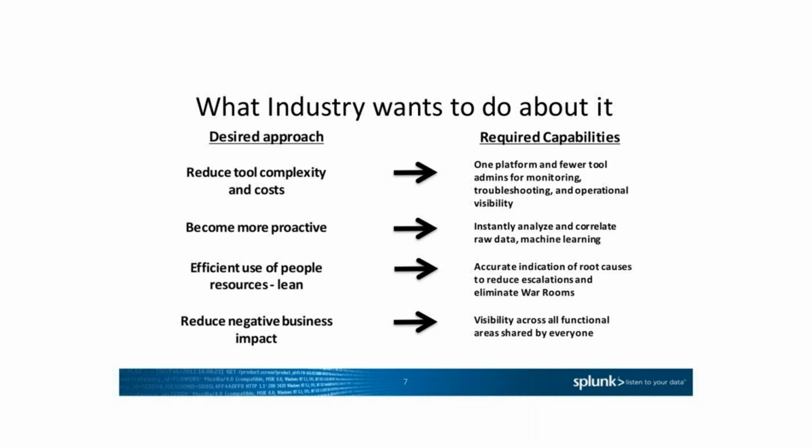And final point, like I already told you, reduce the negative business impact. It's a visibility across all functional areas shared by everyone. Finally, the most important thing is to reduce the negative business impact, and not only the business impact, but revenue-wise there's a bigger issue. All stakeholders, shareholders, everybody will be questioning the company. Even small issues will affect everything from bottom to top. So everyone will be affected. So basically they need some solution to avoid these issues.